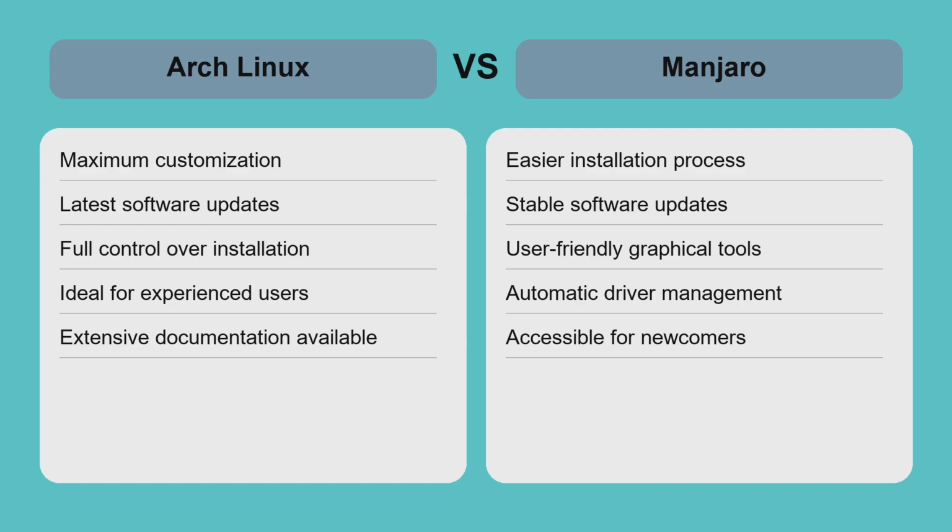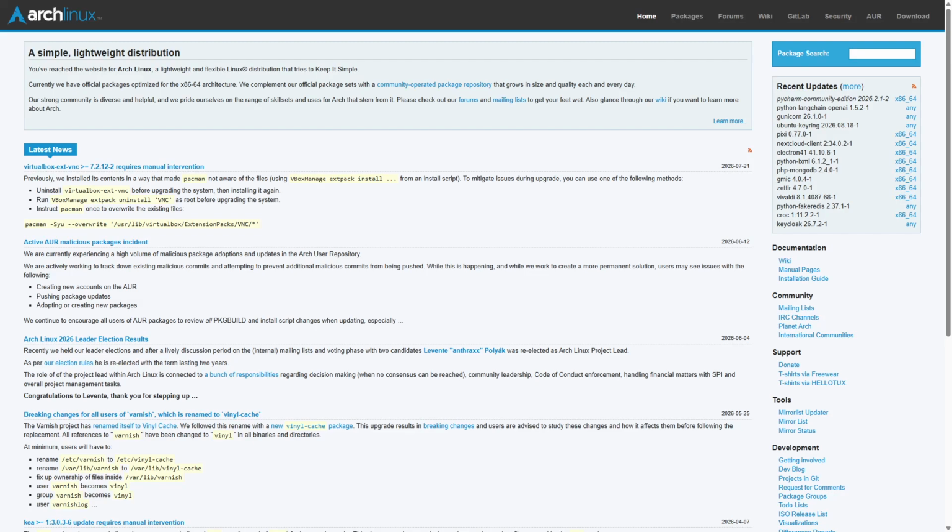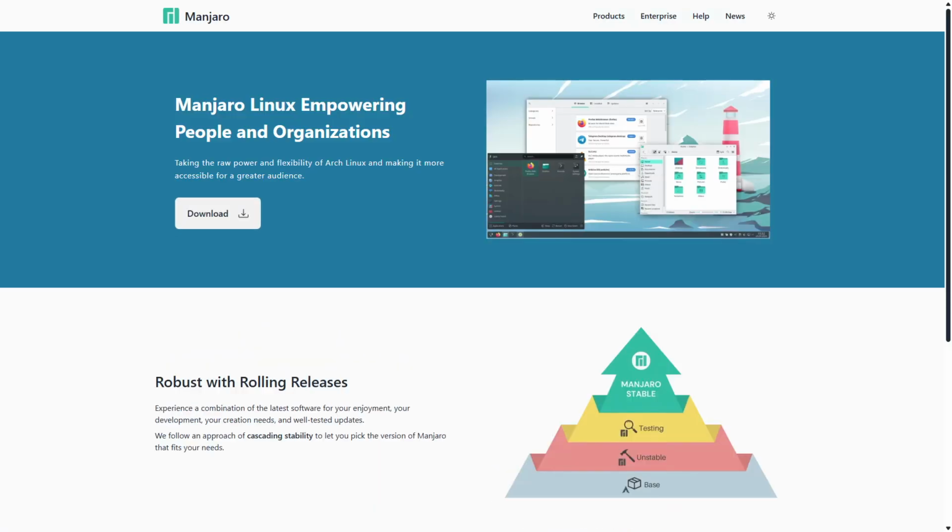Choosing between them depends on whether you prefer full control and learning with Arch or a ready-to-use, stable system with Manjaro. Choose Arch Linux if you value complete control, want to customize every aspect, and are comfortable with manual installation and system maintenance. Opt for Manjaro if you want the power of Arch with easier installation, stable updates, and user-friendly tools. It's the best choice for those seeking an accessible yet flexible Linux experience without sacrificing performance or software